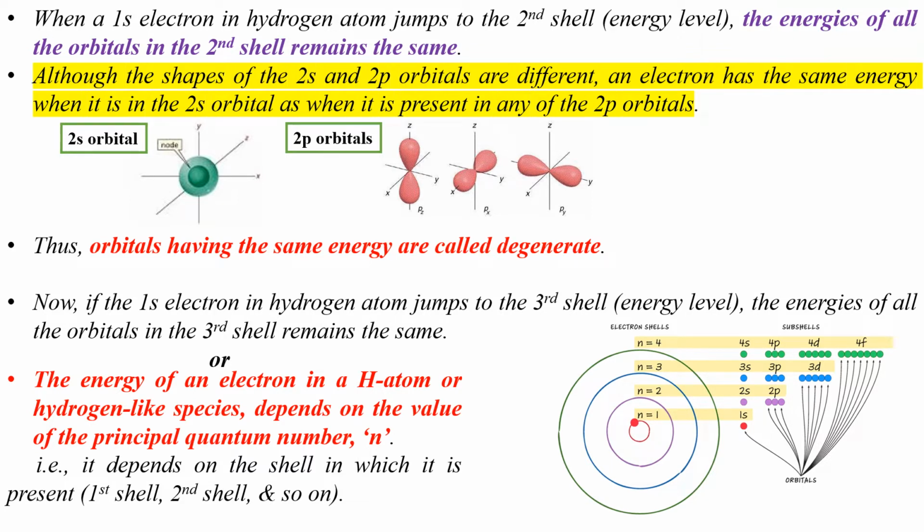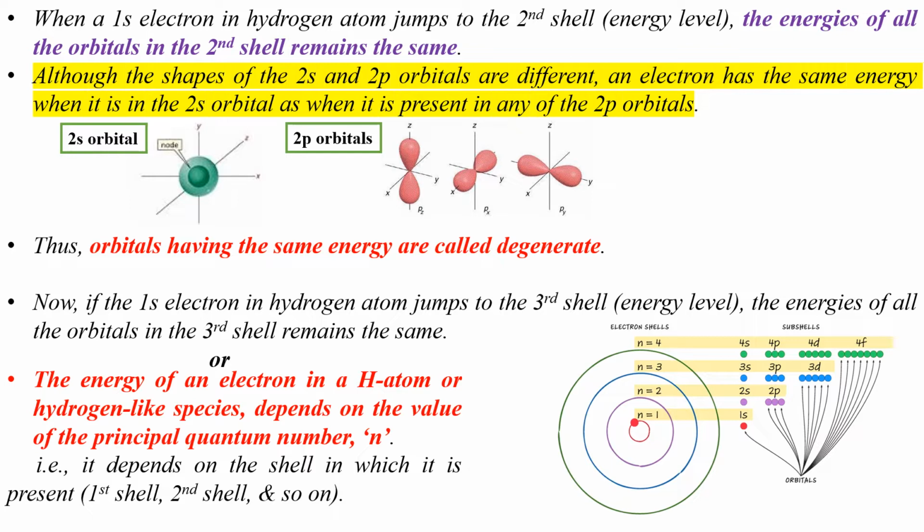Now, what about the energy of a 1s electron when it jumps to the third shell? If the 1s electron in a hydrogen atom jumps to the third shell, we know that it may occupy either the 3s orbital, or any one of the three 3p orbitals, or any one of the five 3d orbitals. We also know that the 3s orbital is spherical in shape. Each of the three 3p orbitals is dumbbell shaped, and each of the four 3d orbitals is diffused in shape, except for the fifth orbital, that is dz square, which is donut shaped.